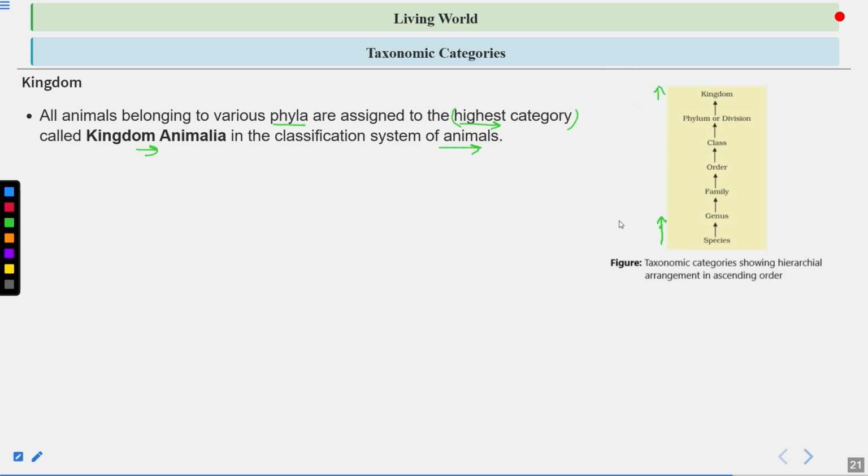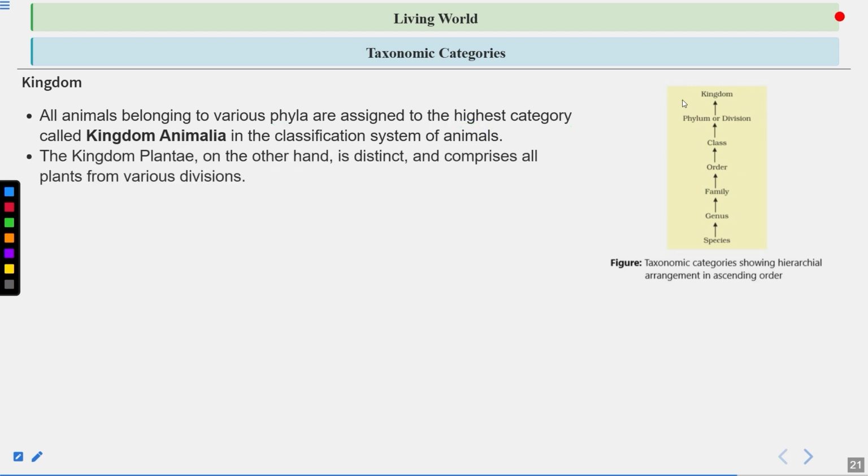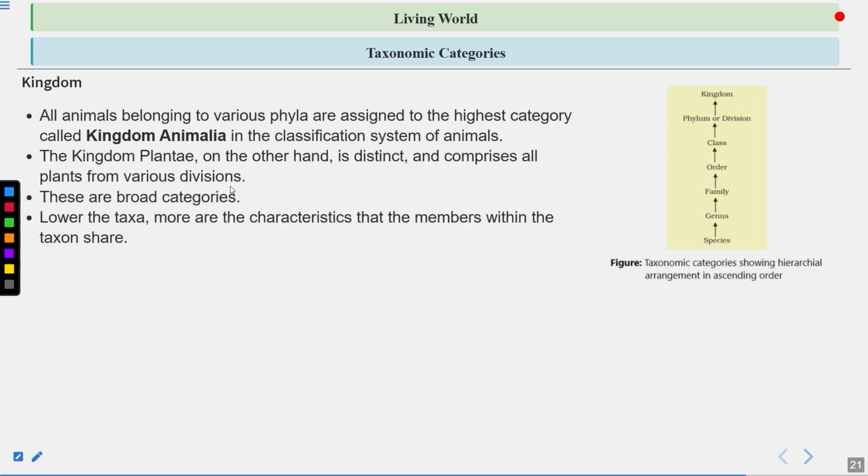Okay, species have the maximum number of shared characteristics. So species is a very specific group, and kingdom is a very broad group. Kingdom Plantae, on the other hand, is distinct and comprises all the plants from various divisions. So in case of plants, we use divisions instead of phylum. So these are all broad categories.